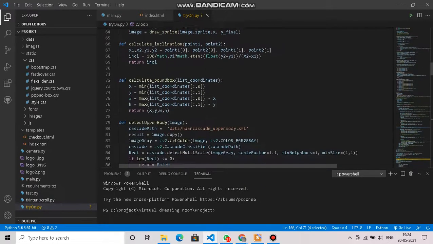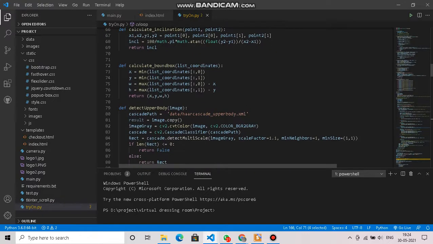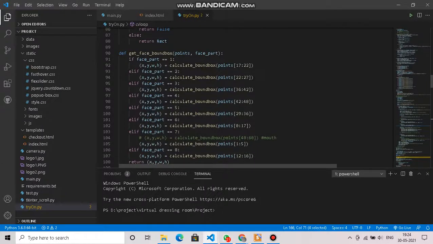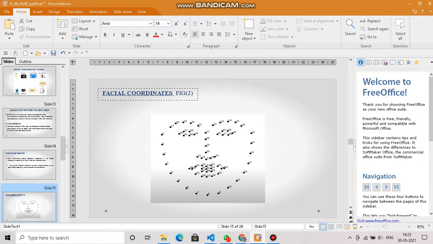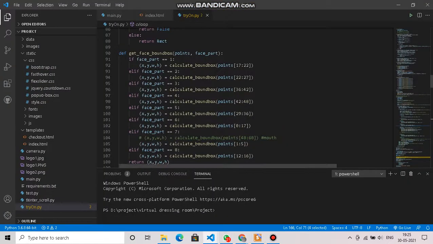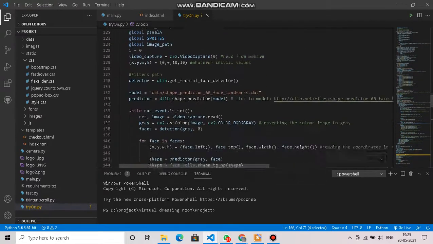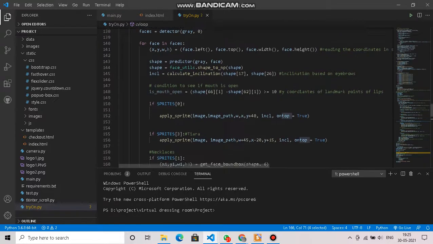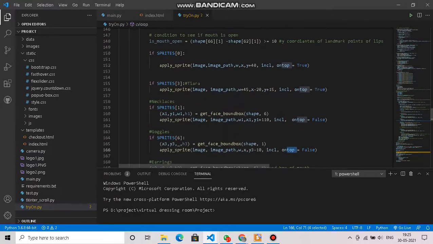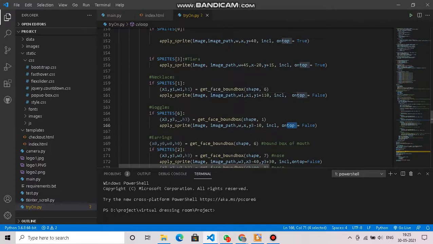Here we are calculating the bounding box with respect to the coordinates. This is for a face bounding box. Here we are declaring the different coordinates: 17 to 22 stands for the first eyebrow, similarly 22 to 26 stands for the second eyebrow. This is for the cheek. We are connecting the different face parts, and here we are adjusting our necklaces and different clothing accessories to the face, so that it can position itself in real time.